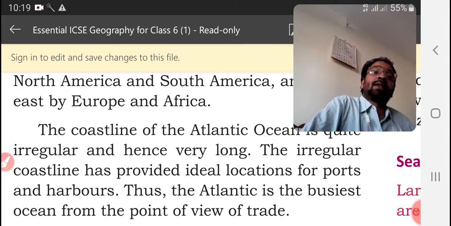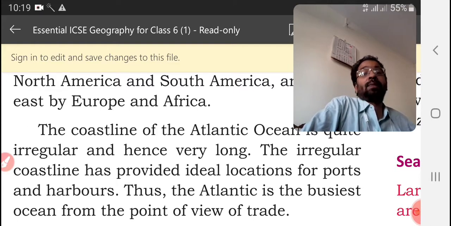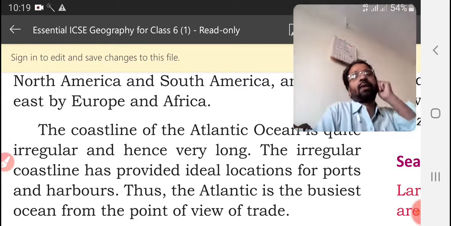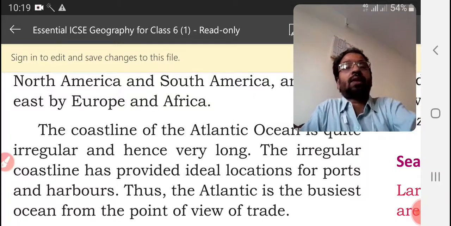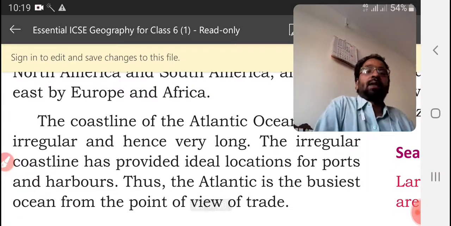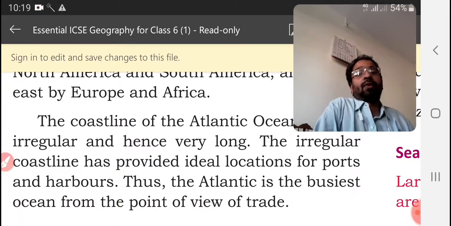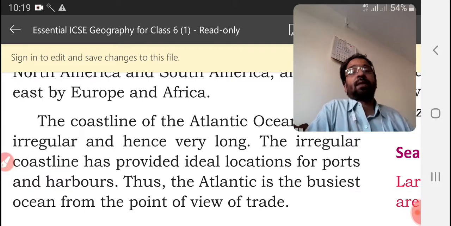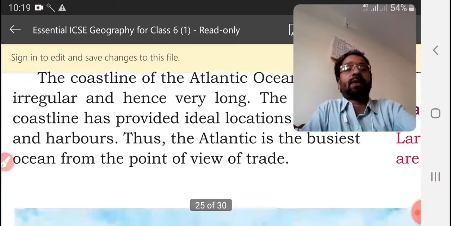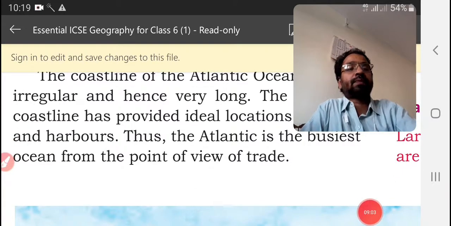That is why the Atlantic Ocean is always busy with trade routes, and it is good for water transport.